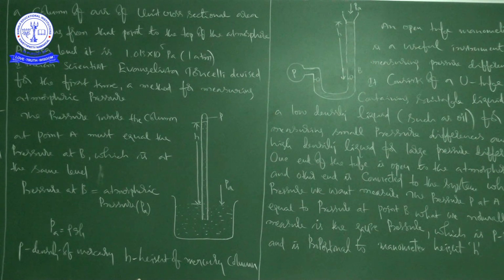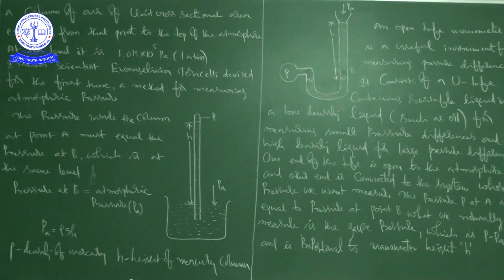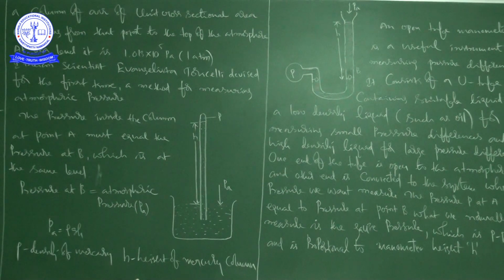Just now I told you the density difference between water and mercury: water is 1000 kg per meter cubed and mercury is 13,600 kg per meter cubed. So it depends upon the pressure we are going to measure. Suppose there is a chance to measure high pressure or high pressure difference. Pressure means obviously pressure difference only, no? That is the reason, between 2 points or one particular point.